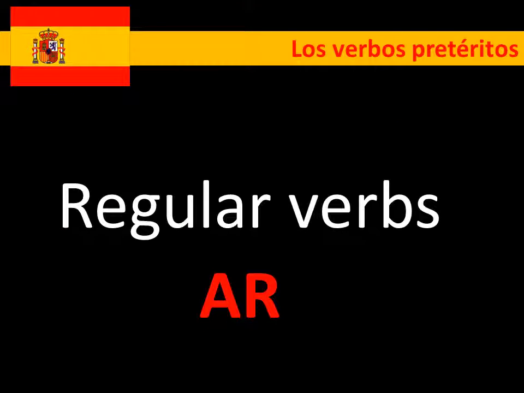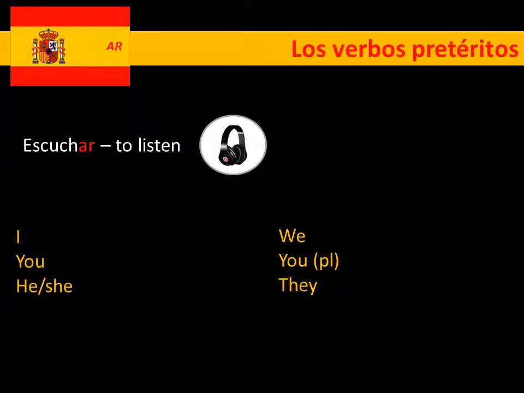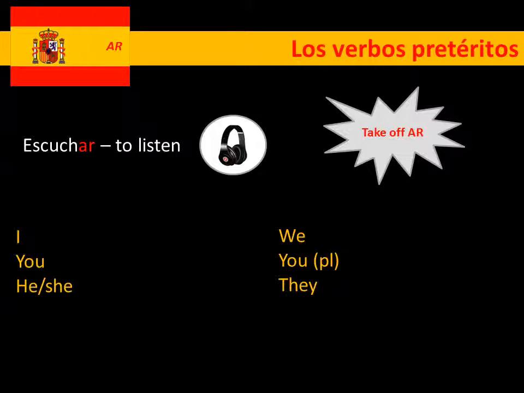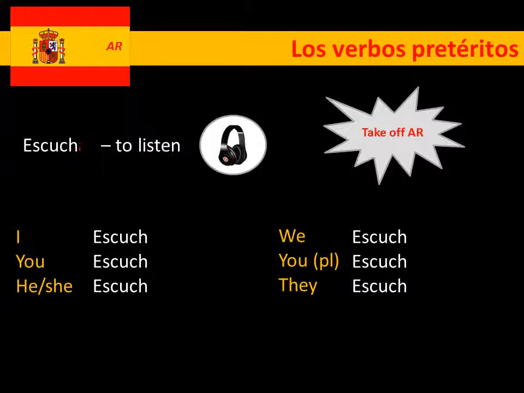Let's move on now to talk about regular verbs. So these are the AR verbs. Remember, we say that there's more AR verbs than any other infinitive. So the example I'm going to use is escuchar, to listen. We've got the different persons of the verb here set up in singular and plural. So the I, you, he and she are the singular, and then we, you plural, and they as the plurals. So first thing you need to do, take off the AR of the escuchar. Okay, so there it goes, and set up all the different stems. The stems are here on the left, on the singular, and on the plural. So once we've got this stem, all we need to do now is start to add our endings in both different ways.